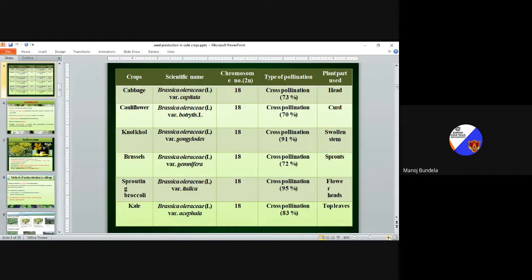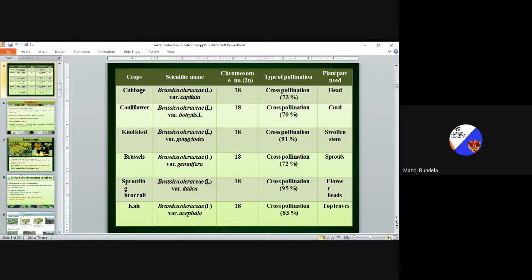Cauliflower: Brassica oleracea variety botrytis. Brassica oleracea variety capitata is cabbage, botrytis is cauliflower. Chromosome number 2n is equal to 18. It is a cross-pollinated crop and the cross-pollination is 70%. The plant part used is curd. In cauliflower we use curd, in cabbage we use head.